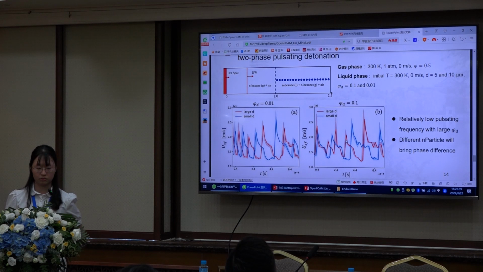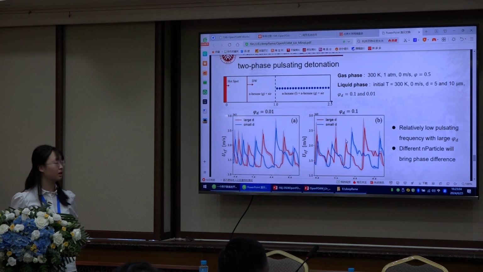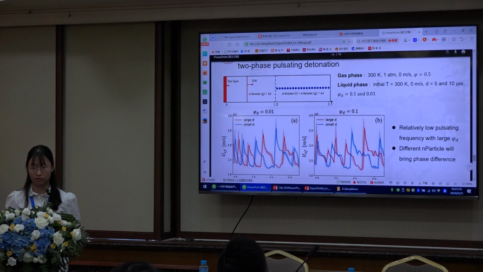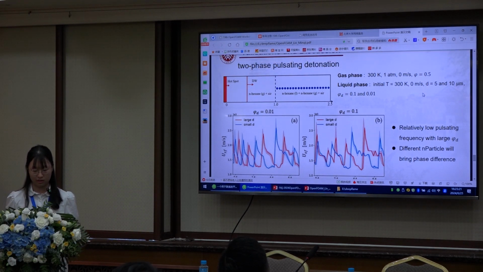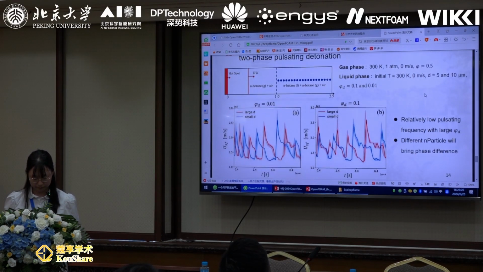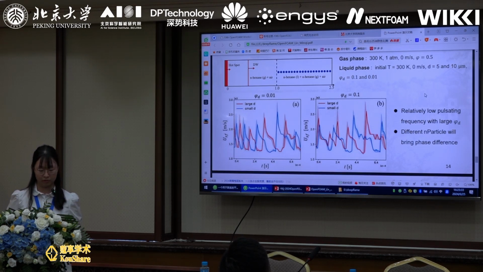And then we have a task to simulate the two-phase pulsating detonations. In this case, we use the pre-shock tube to form a nearly stable detonation wave and let it into the droplet-laden region. The initial conditions for gas phase and liquid phase are listed here. And in this case, we test two different sizes of droplet and two different conditions for droplet equivalence ratio. As the simulation evolved, we could record the detonation speed at different times and record their evolution.